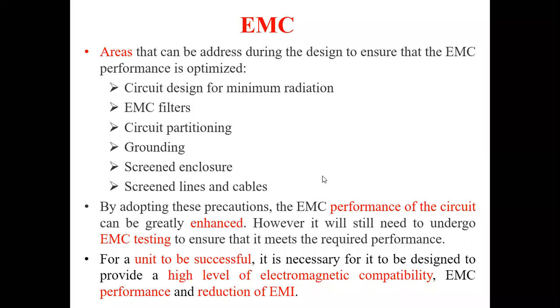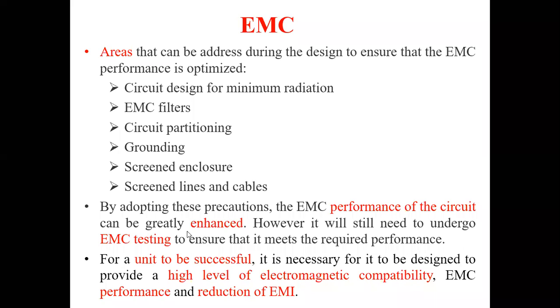Screen enclosure means it is closed by a protective coating or protective box, and screen lines and cables means all the cables have to be covered with some protection. That is about the EMC areas where you can work.